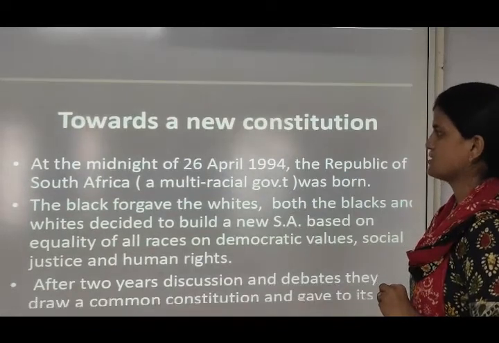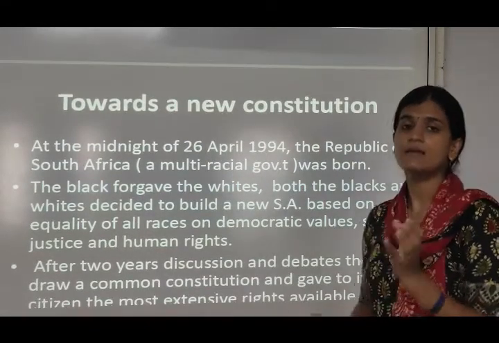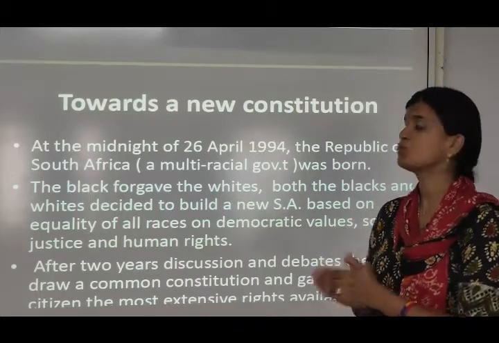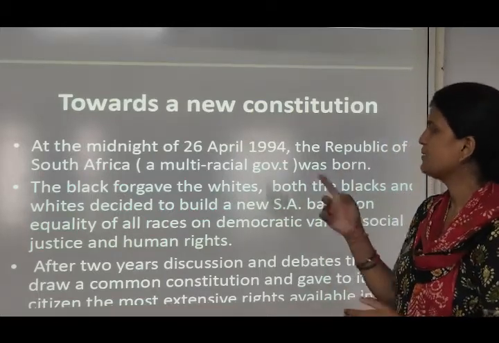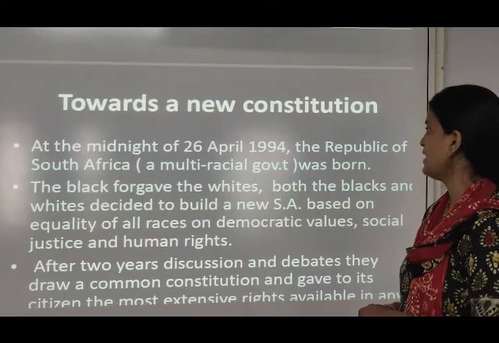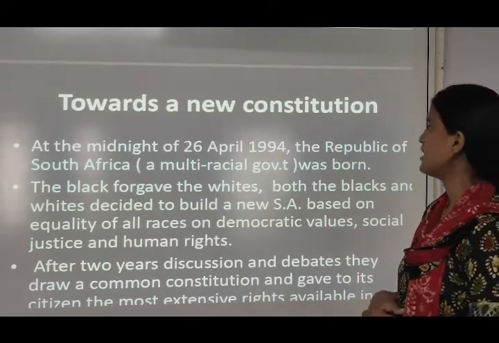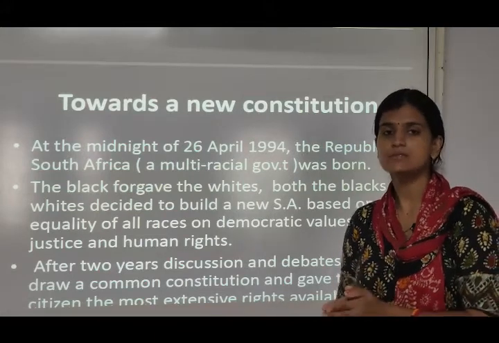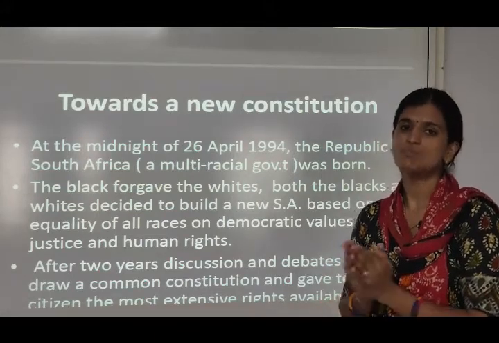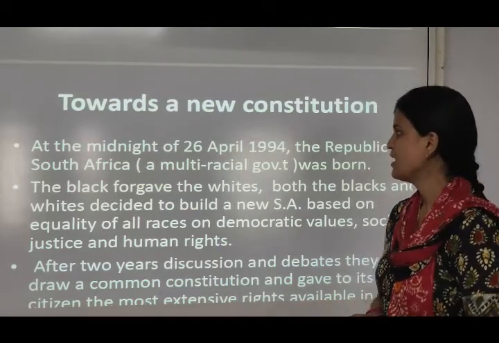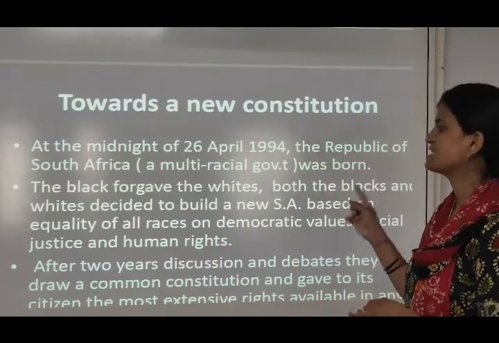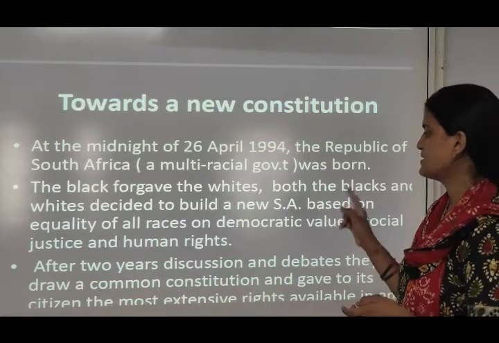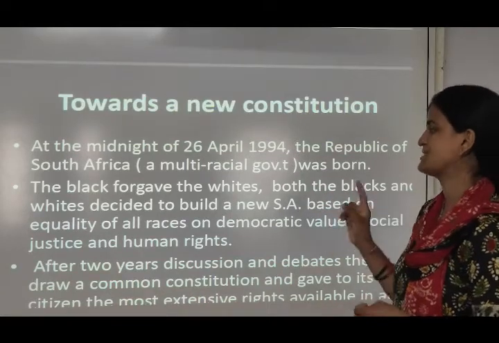Now, towards a new constitution. When the blacks started fighting for their rights, what happened? They started moving towards a new constitution. At the midnight of 26th April 1994, the Republic of South Africa was born. Republic of South Africa means a new constitution came into existence which would give rights to blacks as well as whites. The blacks forgave the whites. Both the blacks and whites decided to build a new society based on equality of all races, democratic values, social justice and human rights.